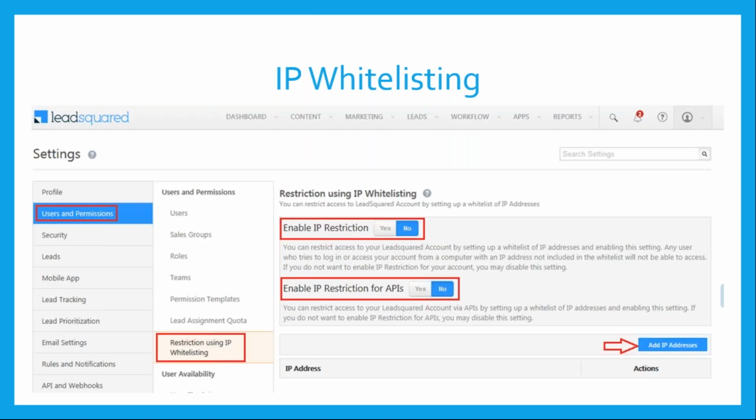So this is where you enable this feature. Once you log in, go to the settings from the top right of your screen, and there you can see users and permissions. You click on restriction IP, user IP whitelisting, and that's where you see the enabling options for IP restriction. And you can also enable IP restriction on APIs, which I'll talk about in my next slides.